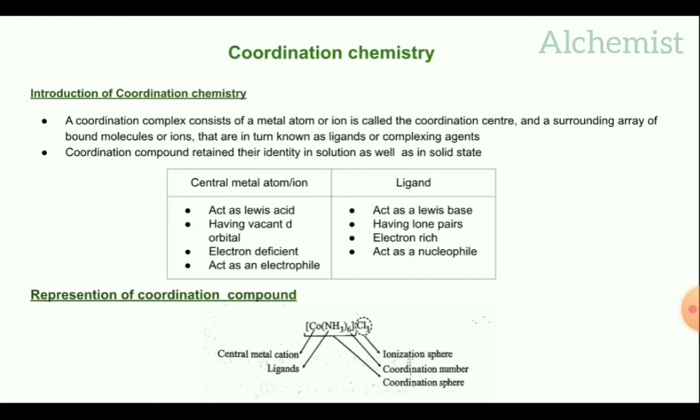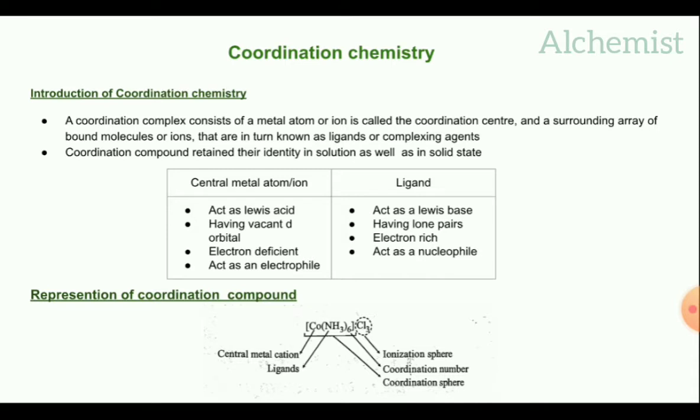Next point is the metal atom is electron deficient and the ligand is electron rich. The last point is central metal atom acts as a electrophile and the ligand acts as a nucleophile.